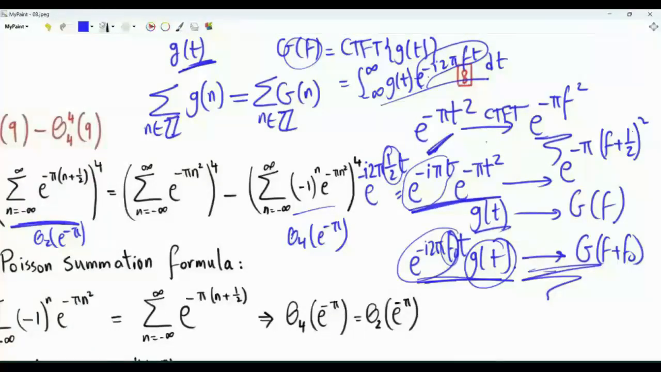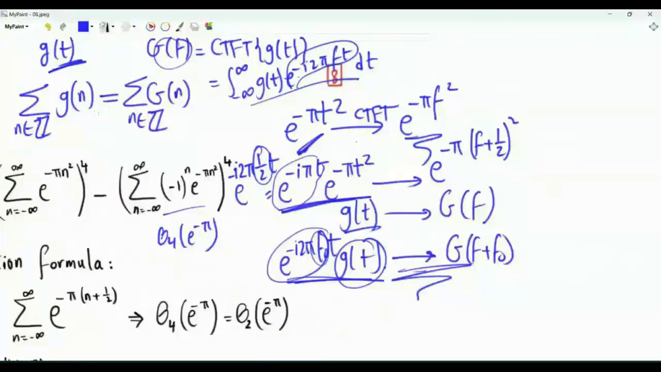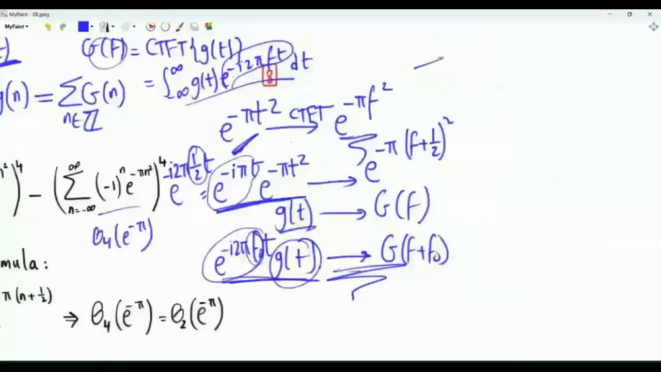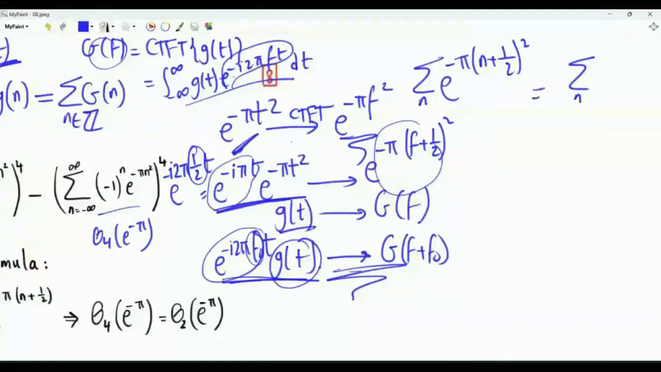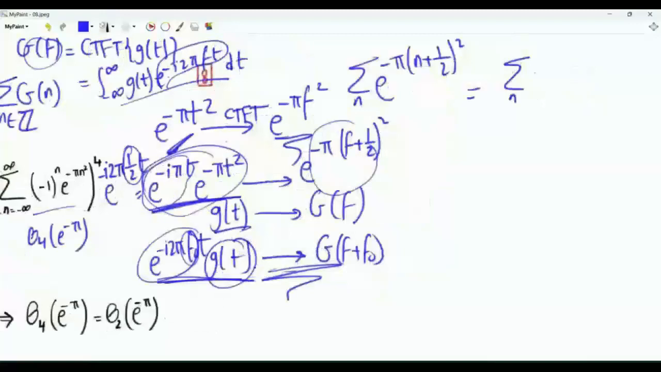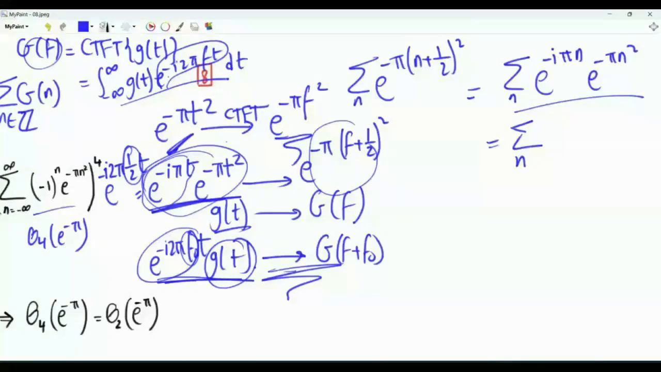This is the CTFT. But what if we apply the Poisson summation formula? The Poisson summation formula tells us the following. We have two sums that are equal. This sum, when we replace f by integer n, e to the minus pi (n plus 1/2) squared, is equal to this guy here after replacing t by an integer n. So here we have e to the minus i pi n e to the minus pi n squared. What is this summation? This is a summation over integer n; e to the minus i pi n is minus 1 to the power n, times e to the minus pi n squared.